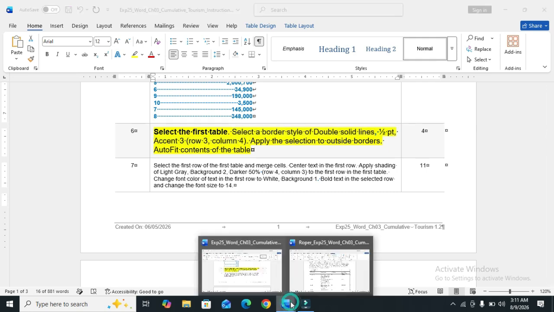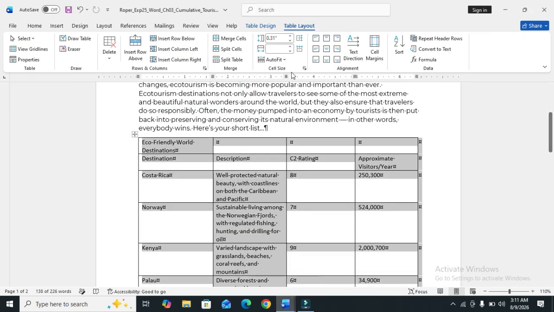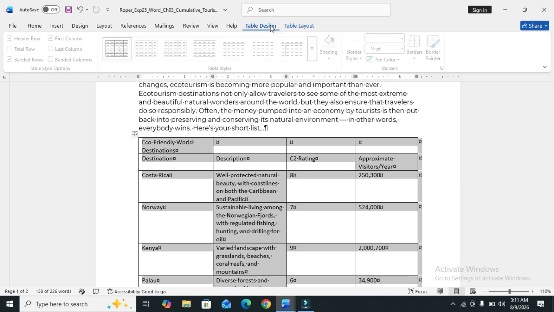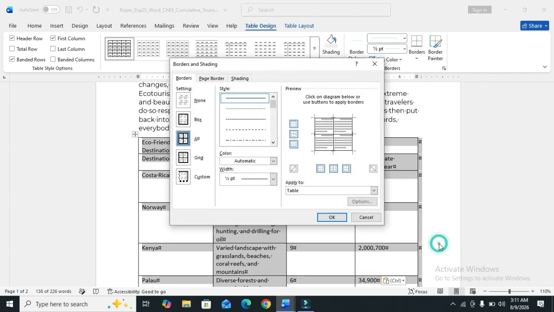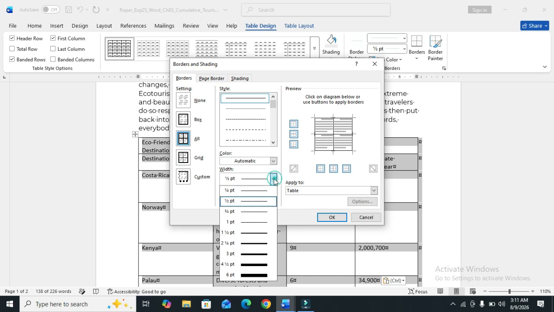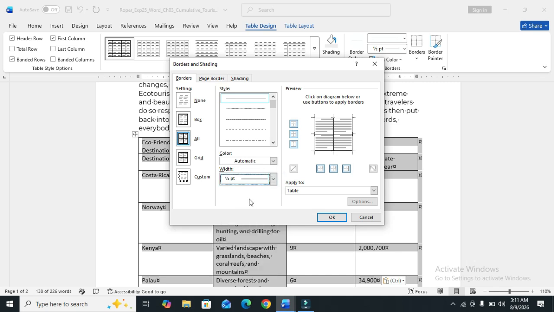So we move to the table layout, table design, and borders. The borders and more borders, and this, and 1/2 pt.